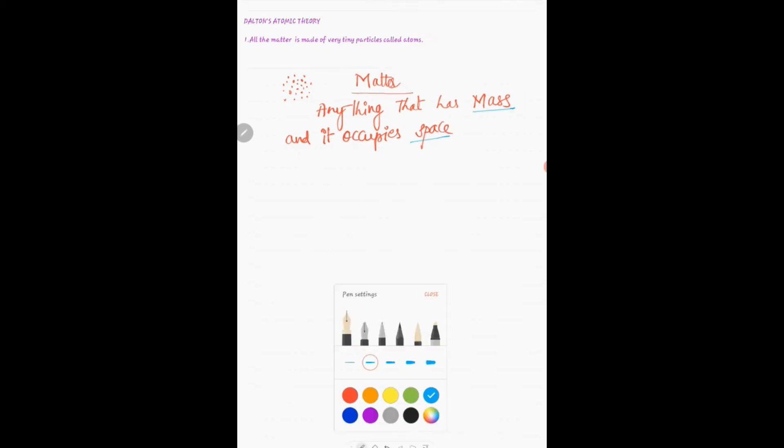So now we also know that the smallest particle of matter is element.